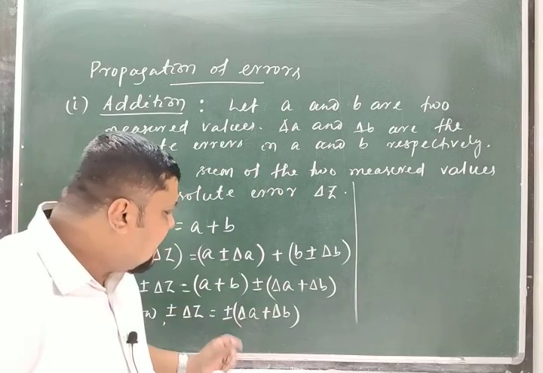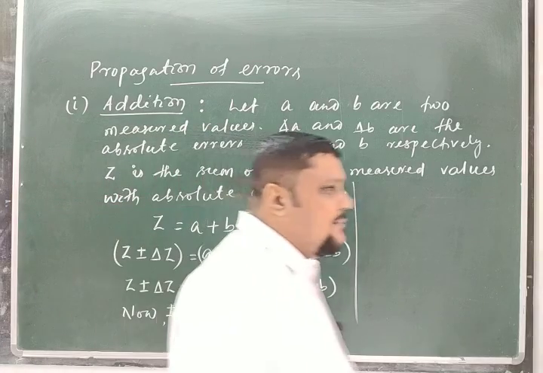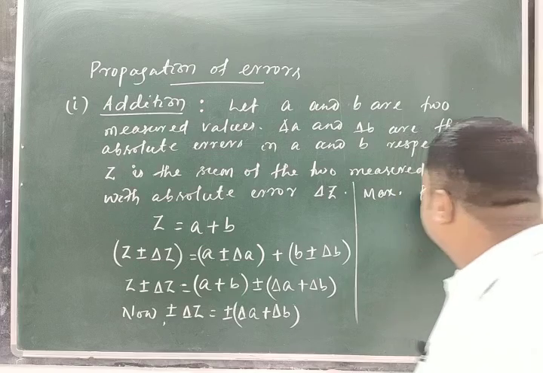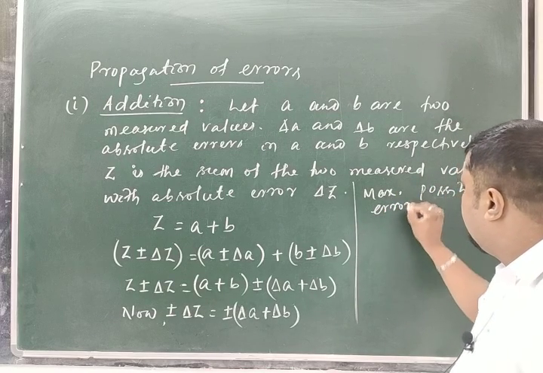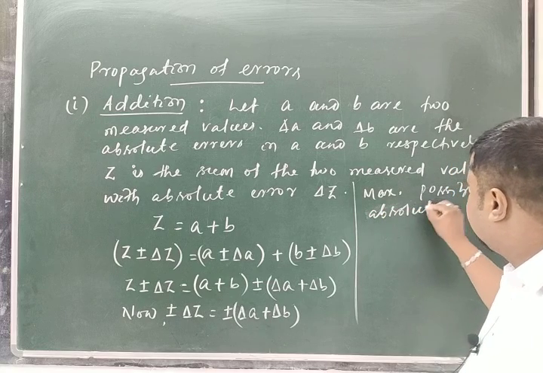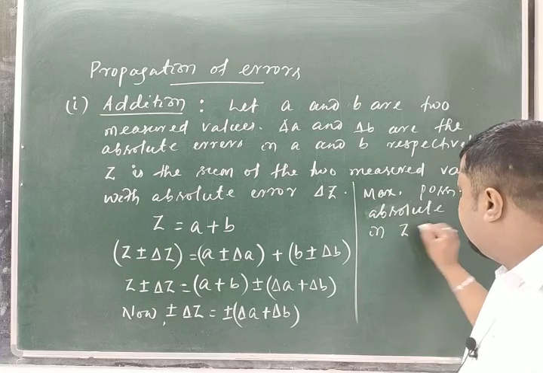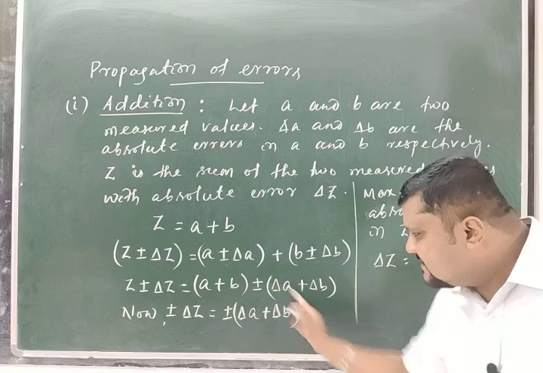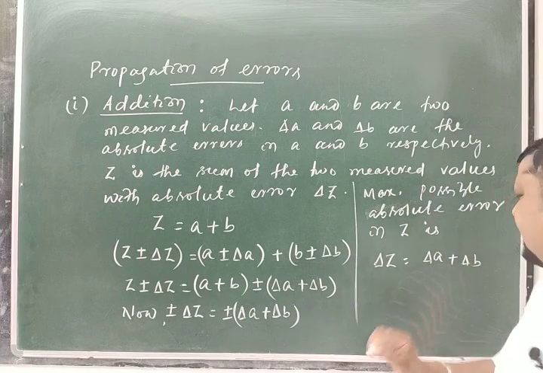Here generally we will consider the maximum possible error in Z. So the maximum possible absolute error in Z is delta Z, that should be equal to, what is the maximum value of this one? Obviously both are positive, delta A plus delta B.